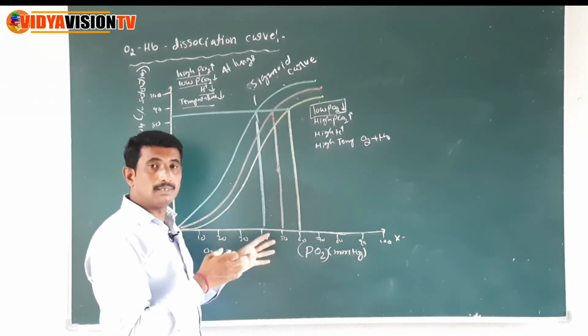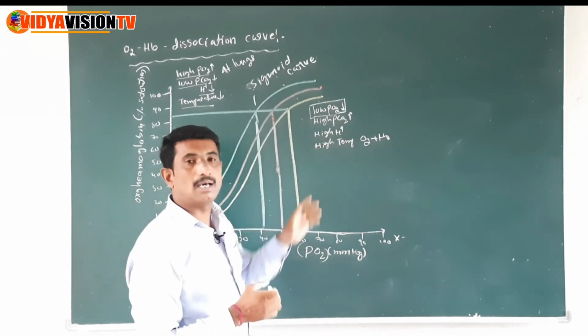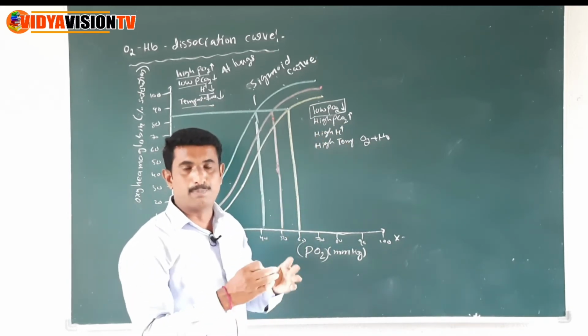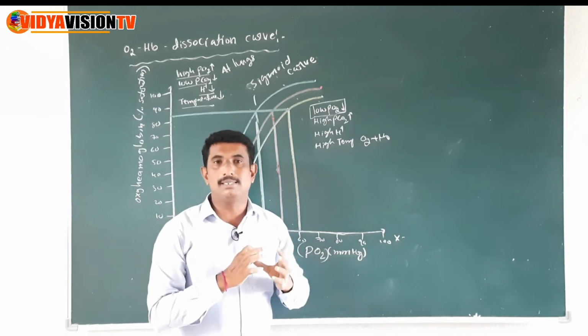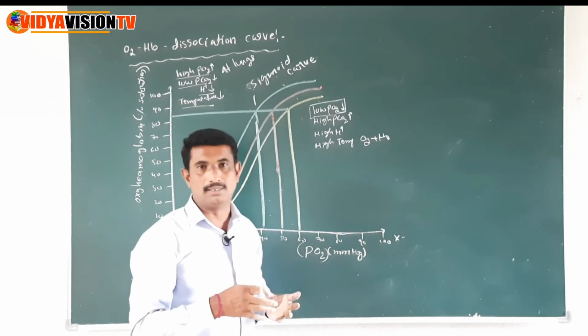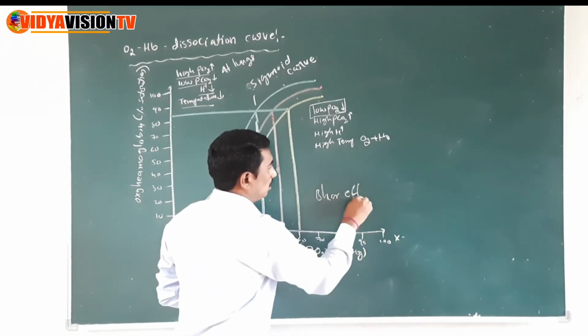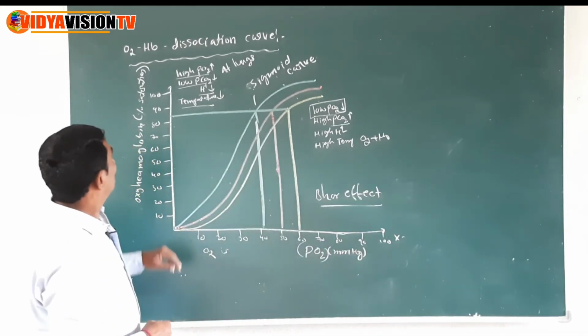Now here, what is the pressure of carbon dioxide and the hydrogen concentration? Both of these affect the oxygen affinity, children. The effect on oxygen affinity is called the Bohr effect. It is the Bohr effect. Listen once.